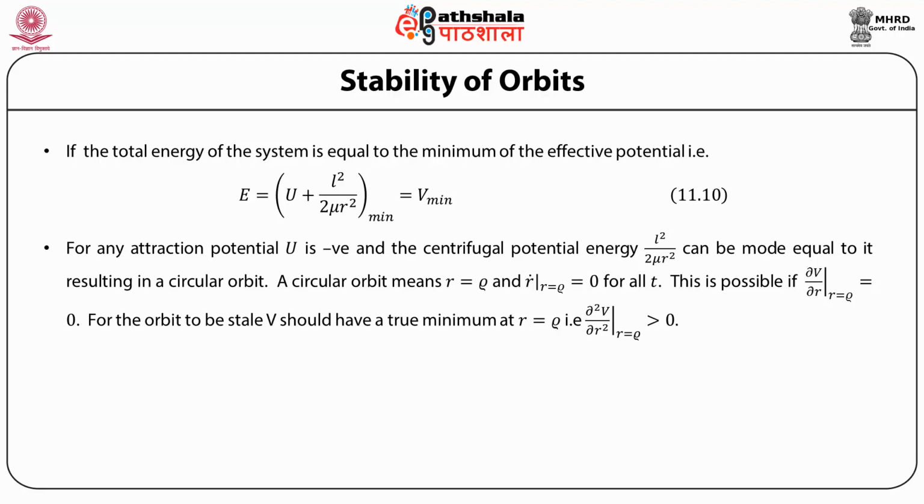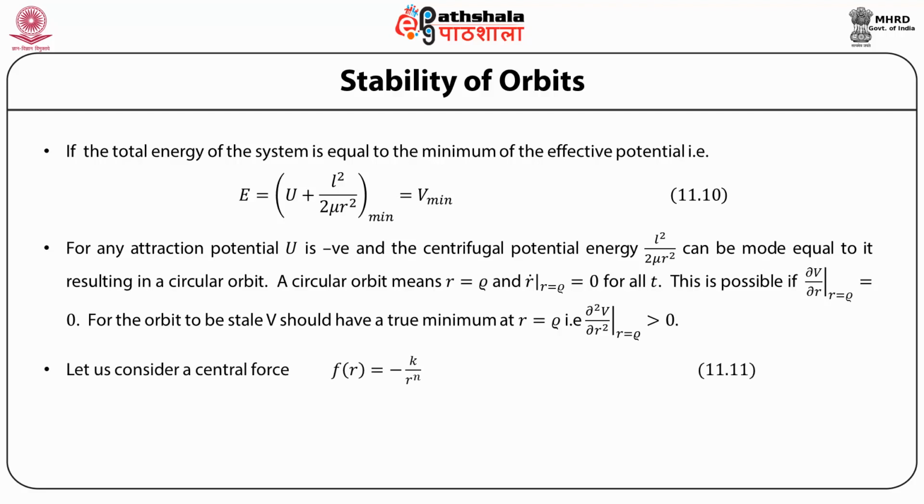A circular orbit means r is equal to rho, that r remains constant at some rho, and that r dot is equal to 0 at r is equal to rho for all time t. This is possible if the derivative of V with respect to r at r is equal to rho is equal to 0. That means for the orbit to be stable, we should have a true minimum at r is equal to rho. A true minimum means that the second derivative of V with respect to r square at r is equal to rho has to be greater than 0. So for the orbit to be stable, the effective potential V should have a true minimum at a certain value r is equal to rho.